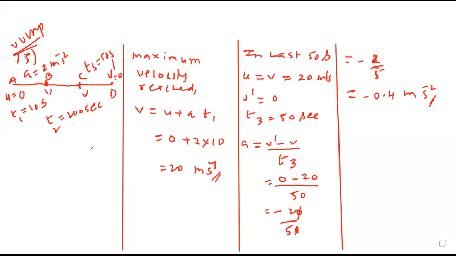Second part, then it maintains constant speed v. How much time? 200 seconds. This is the second part. After 200 seconds, it retards, means finally comes to rest. But in how many seconds? 50. So here there are three parts of motion: acceleration, constant, retardation. Clear?